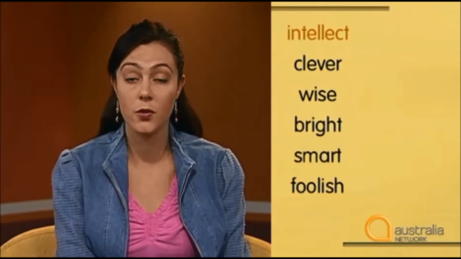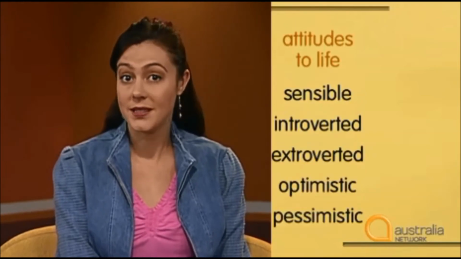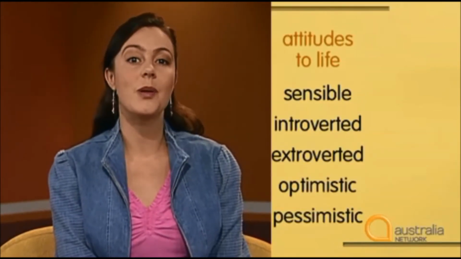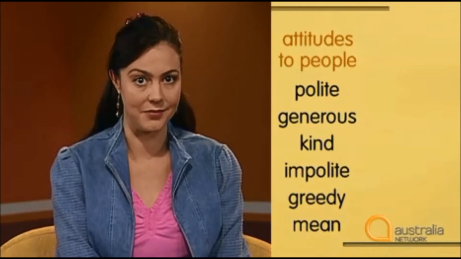When we are describing someone or something, it's a good idea to make a list of headings to help organise the description. We can talk about intellect. A person might be clever, wise, bright, smart, foolish, or even stupid. We can also talk about a person's attitudes towards life. We could say a person is sensible, introverted, extroverted, optimistic, or pessimistic. Or we might talk about their attitudes to people. Are they polite, generous and kind, or are they impolite, greedy and mean?